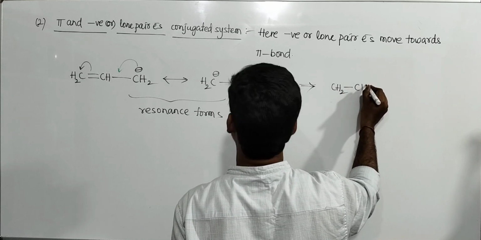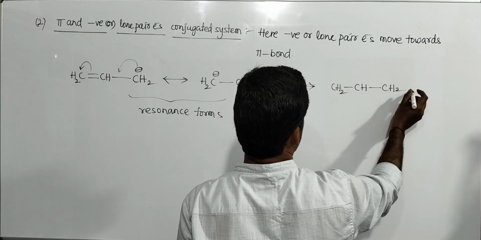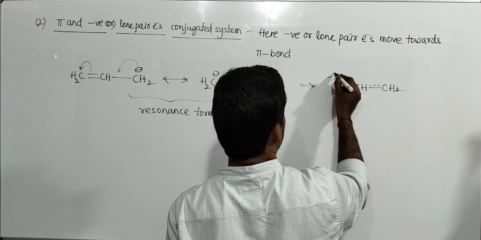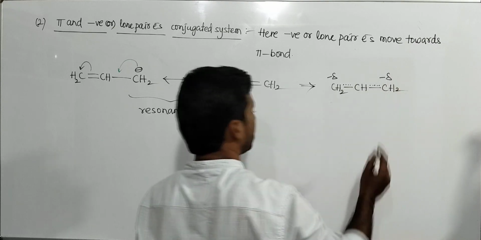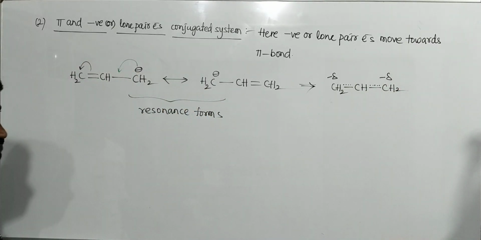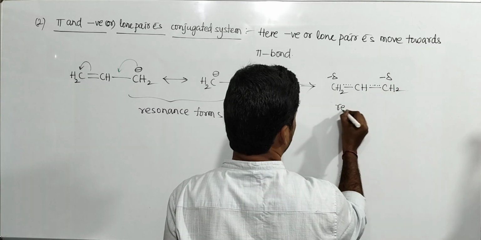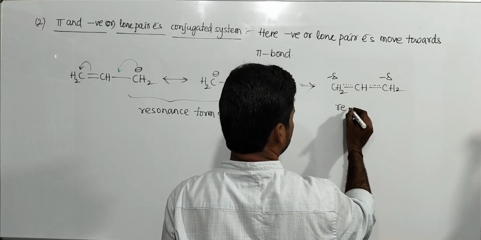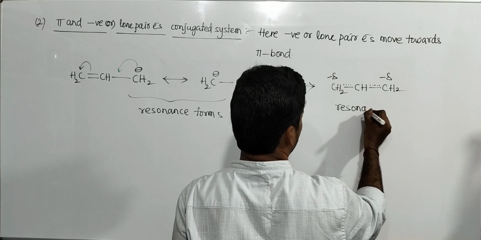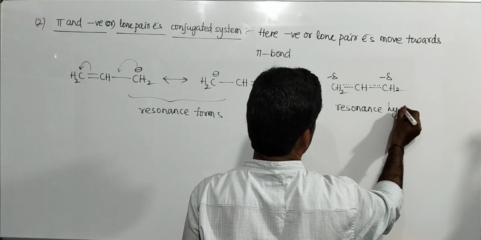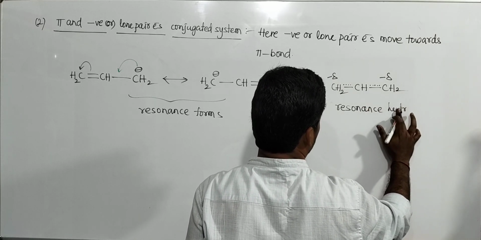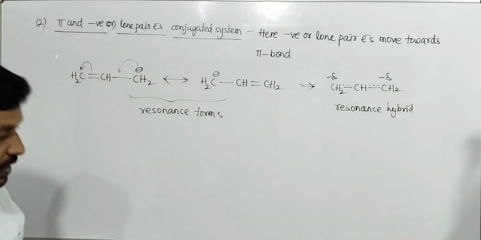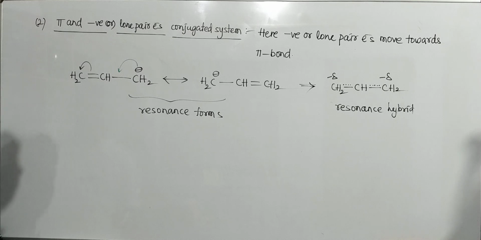The resonance hybrid is CH2 single bond CH2, here sometimes double bond, here sometimes double bond, this carbon partial negative, this carbon partial negative charge, that is the resonance hybrid. The double bond is always delocalizing between 3 carbon atoms. In the resonance hybrid, only 2 pi electrons are delocalized between 3 carbon atoms, like that.